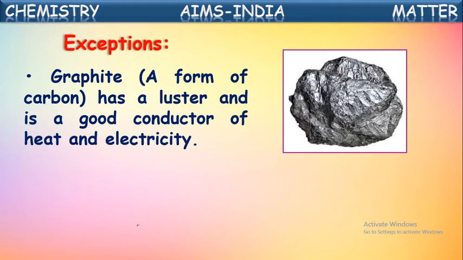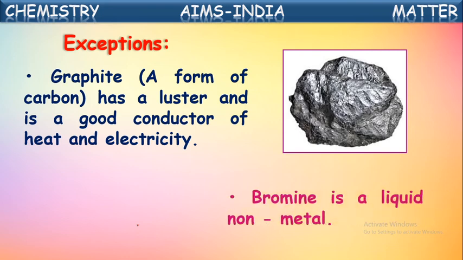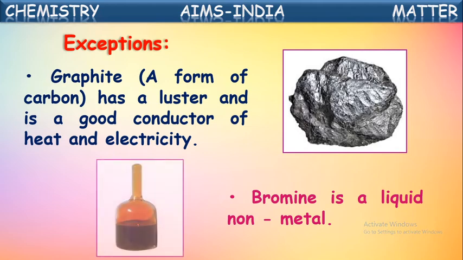So okay, let us see one more exception. Bromine. Actually, we are telling all the non-metals are soft solids or gaseous elements. So almost all the non-metals are either soft solids or gases. But only one element, bromine, is in the liquid form. Bromine is a liquid non-metal. Okay, it is a brownish, reddish-brown colored liquid actually.